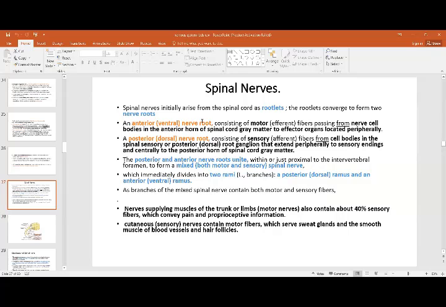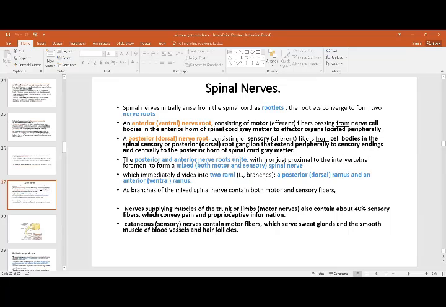The anterior root consists of motor fibers, which pass from the nerve cell bodies in the anterior horn to the effector organs. The posterior root consists of sensory fibers from the cell bodies in the periphery, ending centrally in the spinal cord, and from the spinal cord they are going to go up into the central nervous system. The posterior and anterior roots unite at the intervertebral foramina to form a mixed spinal nerve, both motor and sensory, which immediately divides into two rami, the posterior ramus and an anterior ramus. These mixed nerves are going to supply the anterior and the posterior parts of the body.